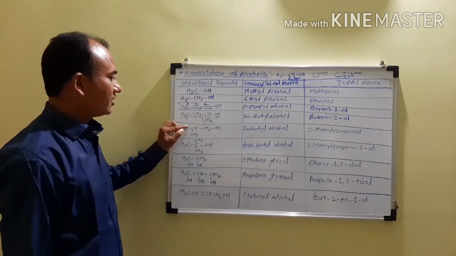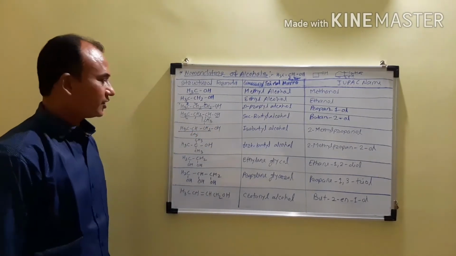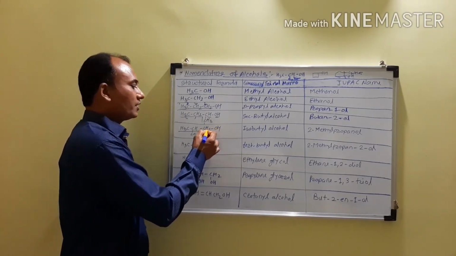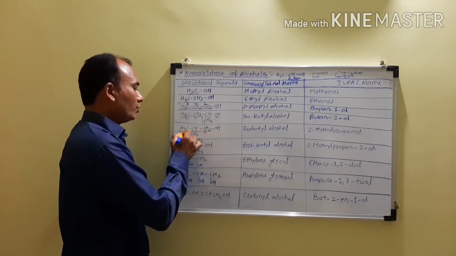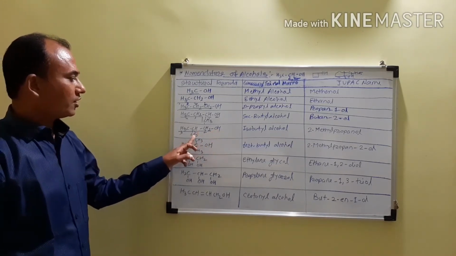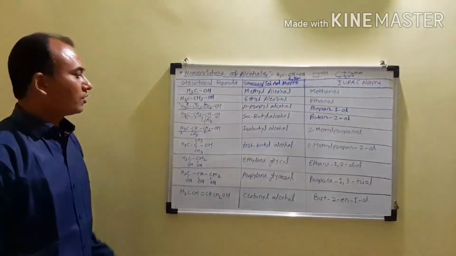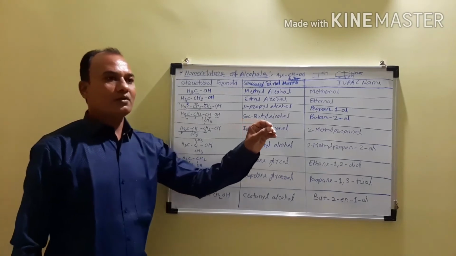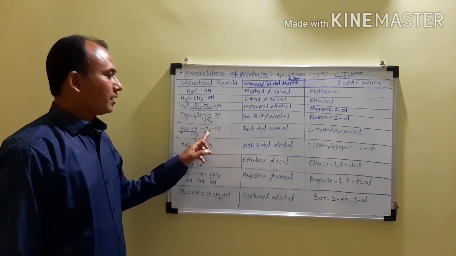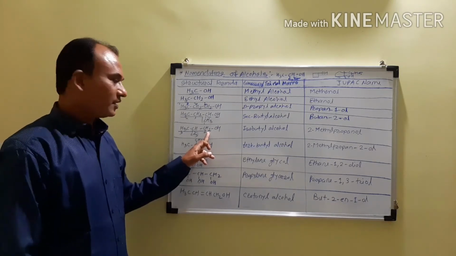Then CH3CH(CH3)CH2OH. In that case, select the longest continuous carbon chain. This is the longest continuous carbon chain. You have to give the numbering from the carbon atom having the hydroxyl group as the lowest possible number, so you have to give the numbering 1, 2 and 3. Now at carbon number 1 there will be a hydroxyl group, at carbon number 2 there will be a methyl group. The longest continuous carbon chain contains 3 carbon atoms, so the parent alkane is propane. So you have to replace the E from propane and write OL, so it will become propanol. But the OH group is attached to carbon number 1 and therefore it becomes propan-1-ol, or you can simply say propanol.